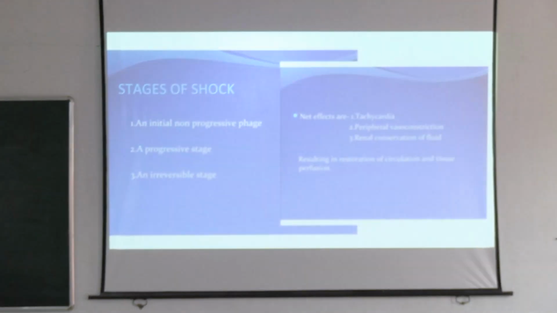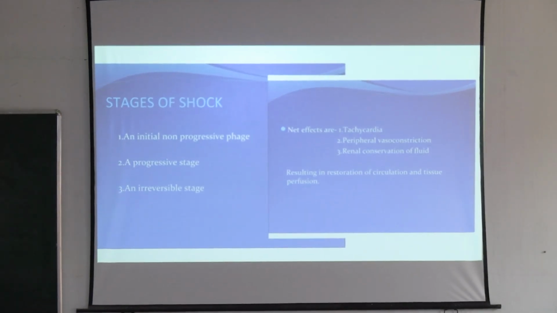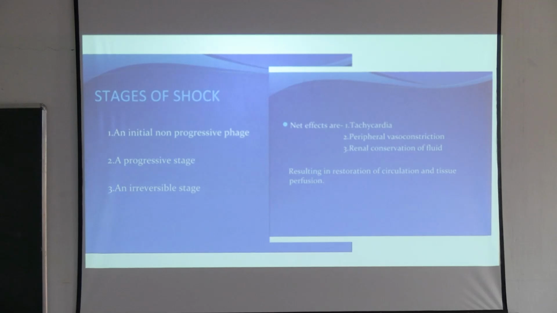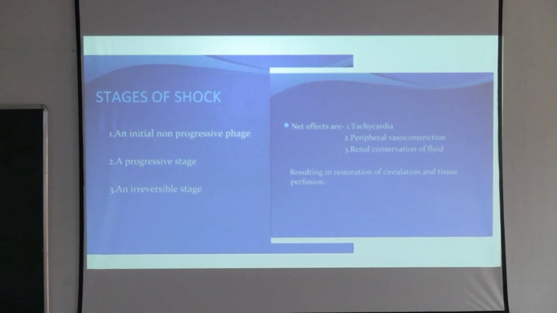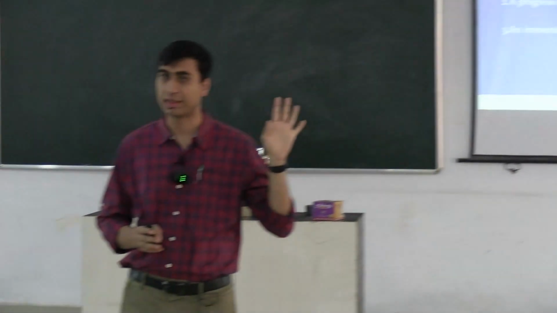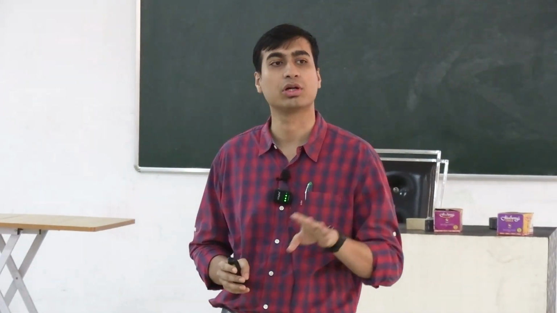Okay? So let's come to the stages of shock. Now we have done all the kinds of shock. So for you guys, in orthopedics, the most important 3 things are hypovolemic shock, septic shock, and neurogenic shock. 3 types. There are 2 other types of shock also: anaphylactic shock and cardiogenic shock. Cardiogenic shock you will deal with in medicine. Definitely you will read it in the final year. And anaphylactic shock, you know what to do.